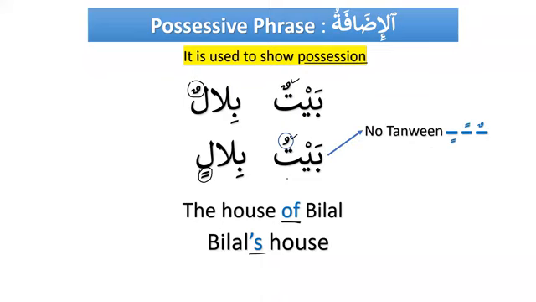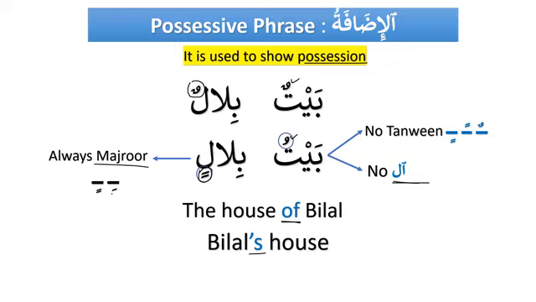What we need to know now is that the first noun, as of now I'm saying first noun, but inshallah, with the passage of time, we will see that they have specific names. No tanween. So the first noun doesn't take tanween. That's number one. Number two, it does not take al. Please note down that the first part of the idafa construction does not take tanween and does not take al. And the second part of the idafa construction is always majroor. It is always what? Majroor. That means either it has kasrah or it has kasratan.